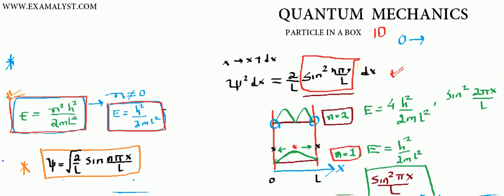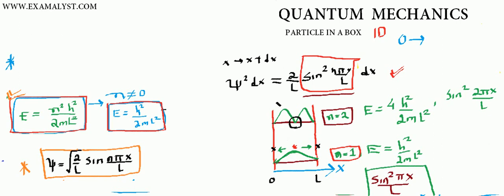The particle won't reach the wall because the potential is infinity. But how is the probability of finding the particle at the middle of the box 0? This is quite amazing. It means the electron is never found at the center of the box.